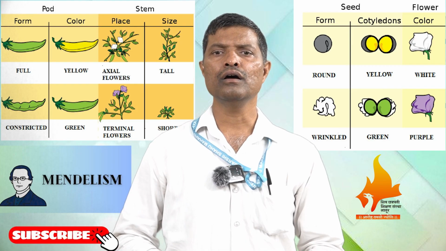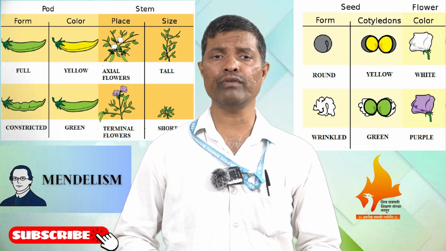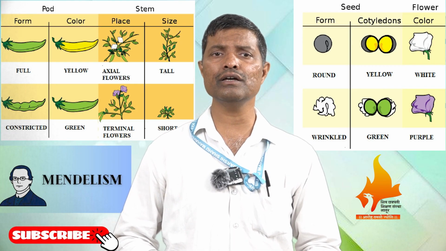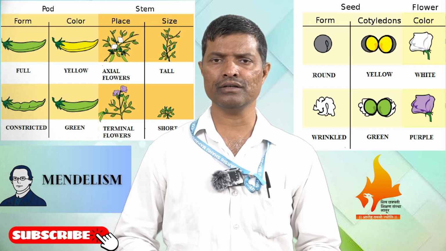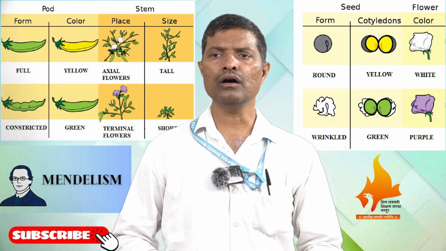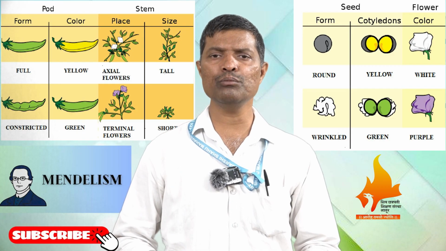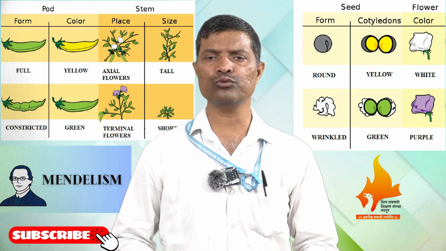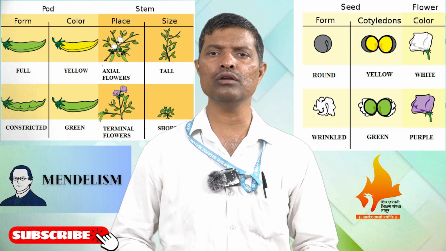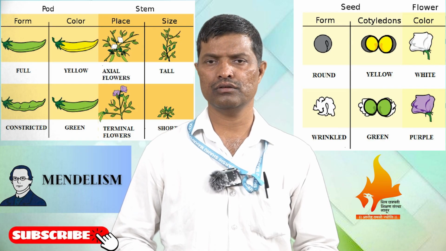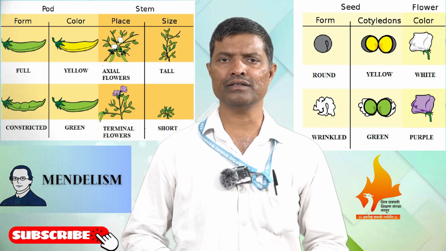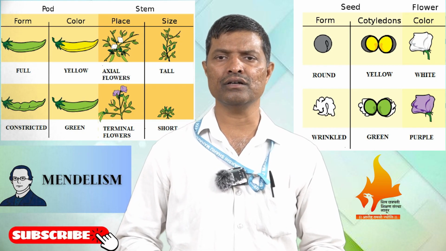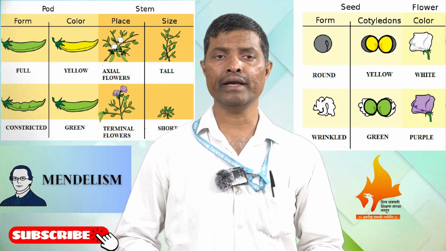So Mendel did the reciprocal cross to verify whether male sex or female sex influences inheritance, and after the reciprocal cross the same result appeared: all the F1 progenies had only the tall character. So Mendel concluded that the tall character is dominant,